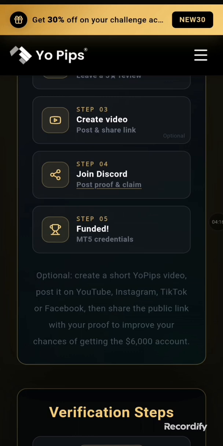Number four is join Discord, just by clicking the link. This one, just go and join the Discord channel. Then number five is funding. You will get the account through your email address. So that's all.